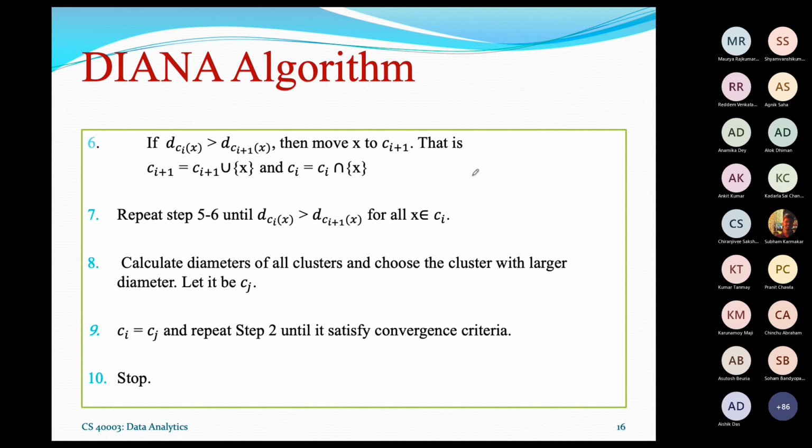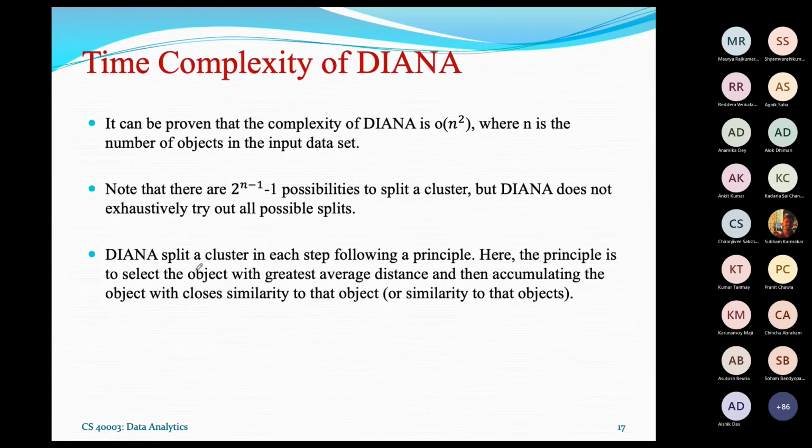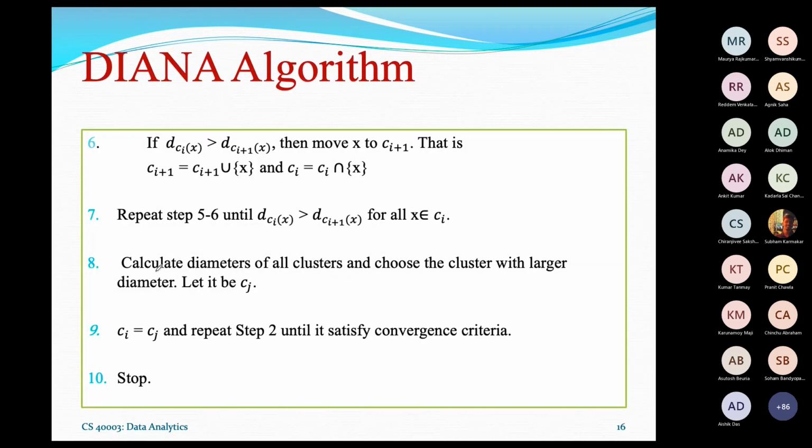Once it is done, this will lead to the splitting of the larger cluster into two smaller ones, and then the procedure will be repeated considering the diameter calculation. I told you how to calculate the diameter. Diameter calculation means it is the largest distance between two objects belonging to a particular cluster. So that is the diameter.